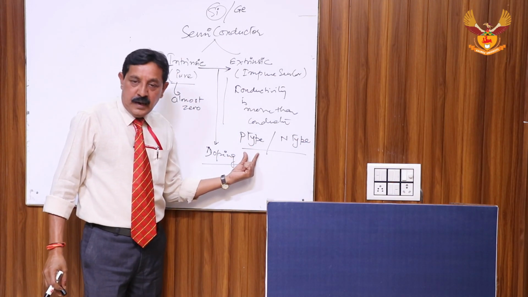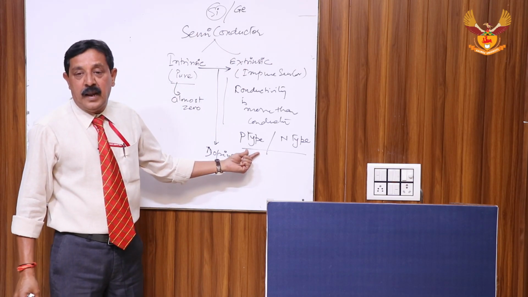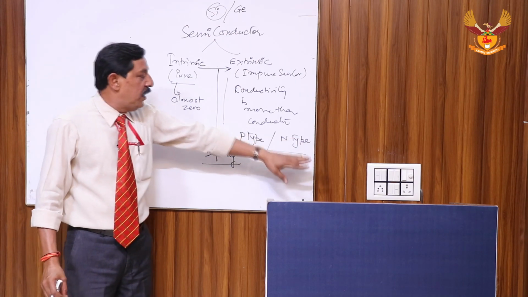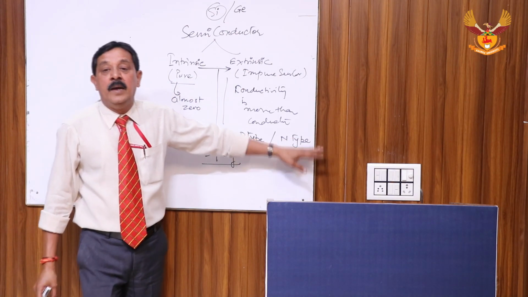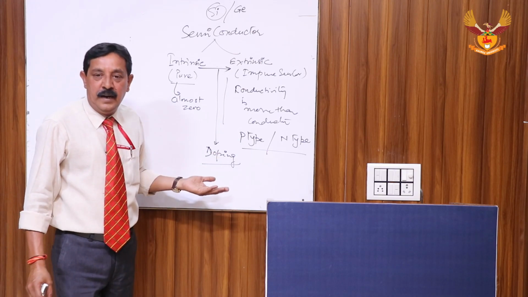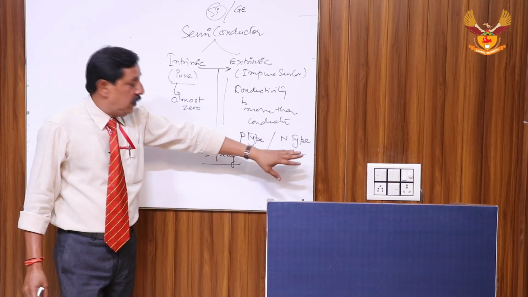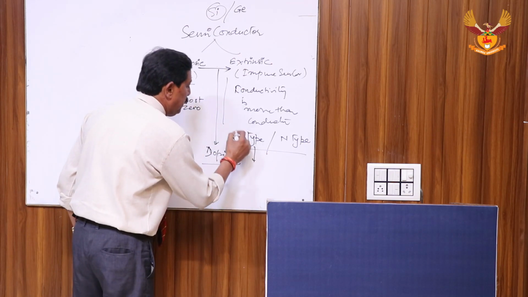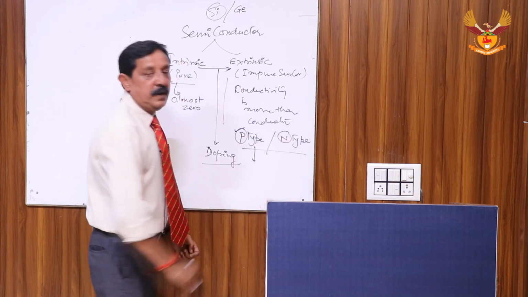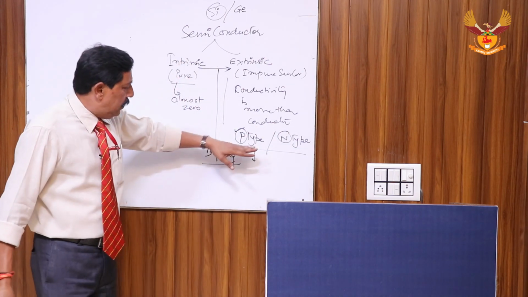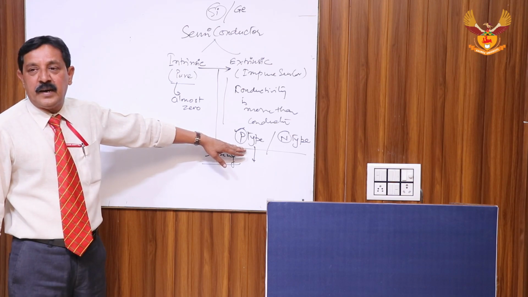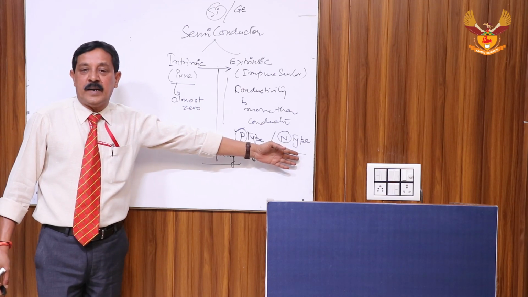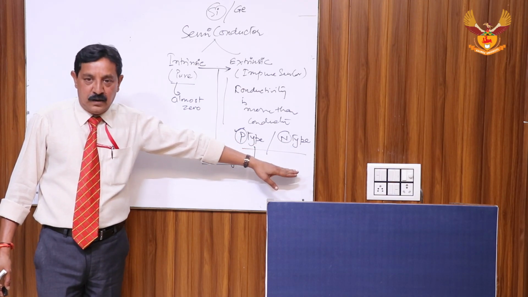When we dope a trivalent element like boron or indium, it creates a p-type semiconductor, while if we use a pentavalent element like arsenic or antimony, it creates an n-type semiconductor. Now P means positive type semiconductor and N means negative type semiconductor. In p-type semiconductor the majority carriers are holes, while in n-type semiconductor the majority carriers are electrons.